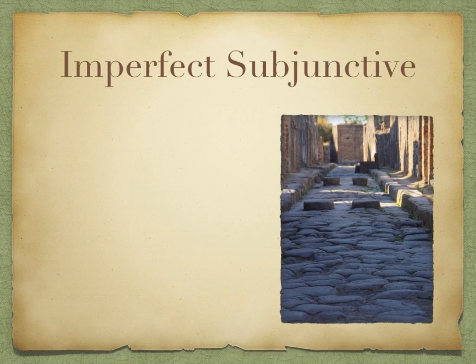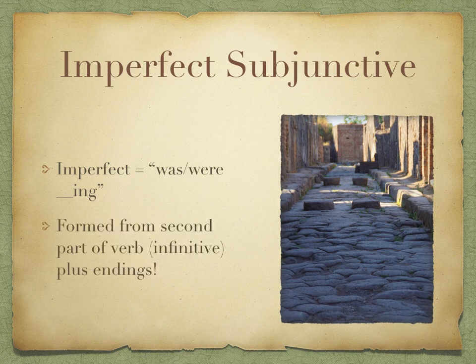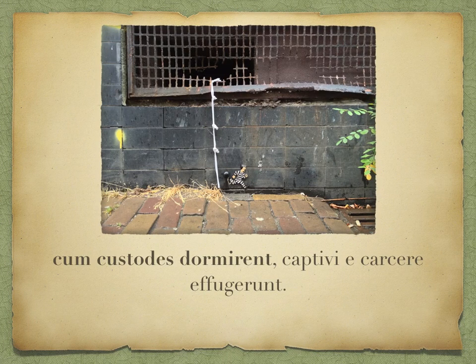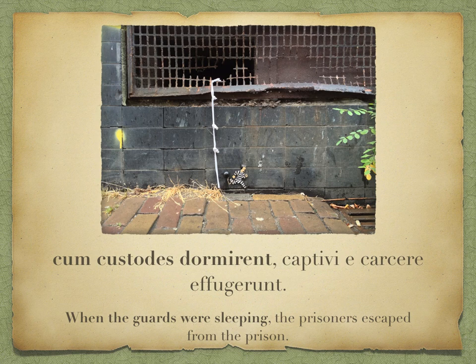As well as the pluperfect, you also need to be able to recognize the imperfect subjunctive. It's translated as "was" or "were somethinging", just like the imperfect indicative, and we form it from the second part of the verb, which is the infinitive, plus some endings, which we'll go over in a moment. But first, just an example so you can see how it's used. So, cum custodes dormirent, captivi e carcere effugerunt. When the guards were sleeping, the prisoners escaped from the prison.